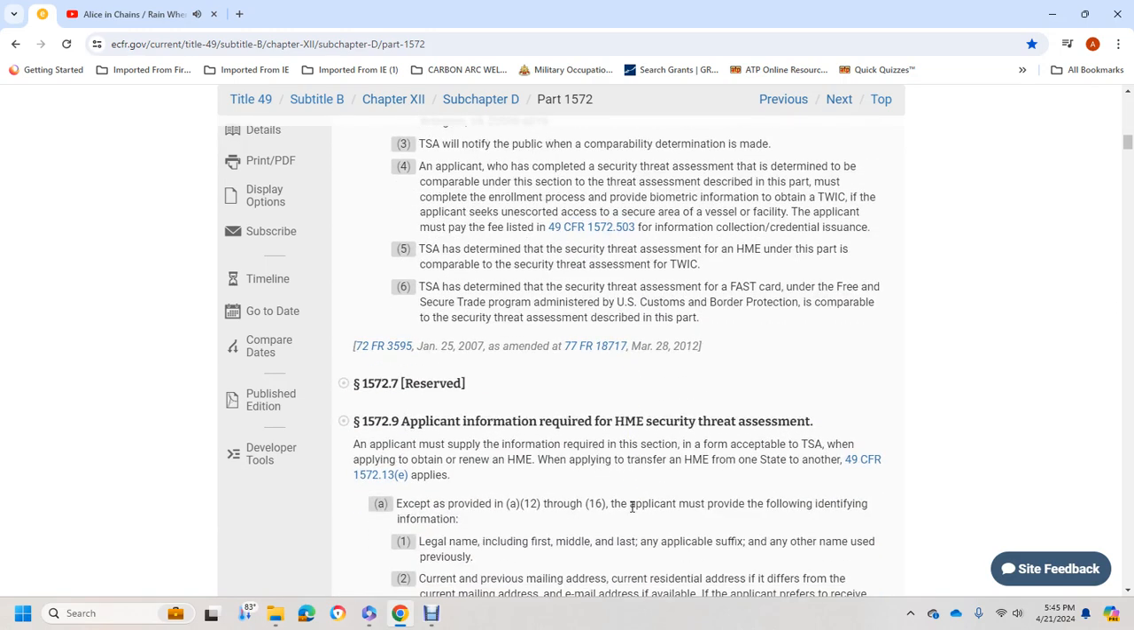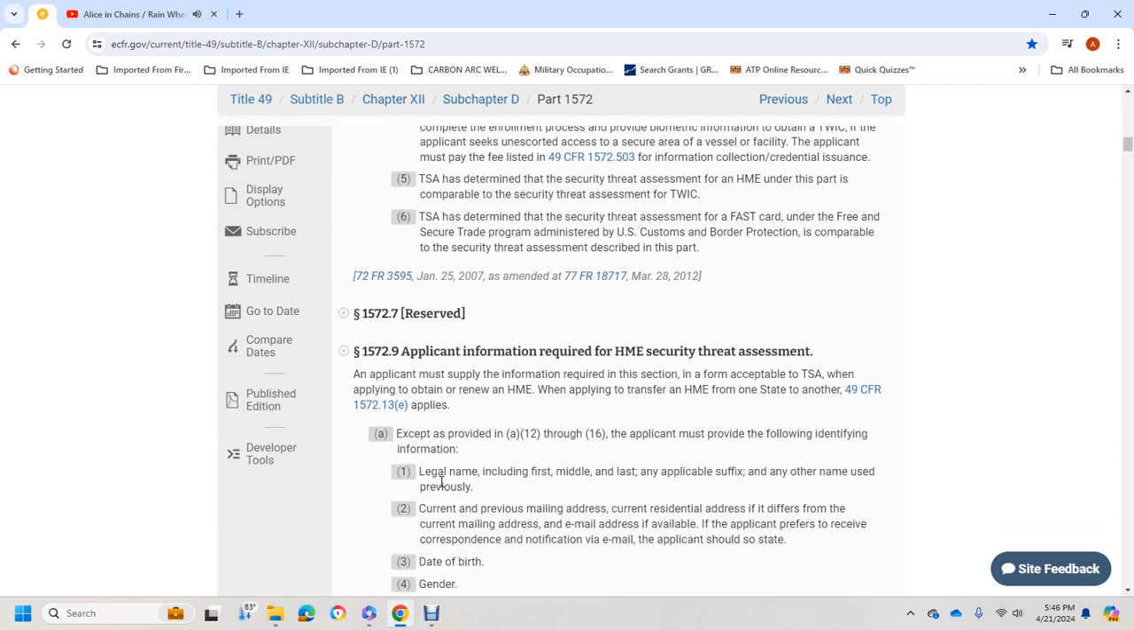1572.7 Reserved. 1572.9 Applicant information required for the hazardous materials endorsement security threat assessment. An applicant must provide the information required within this section in the form required by TSA when applying to obtain or renew the hazardous materials endorsement, or to transfer the hazardous materials endorsement from one state to another. Title 49 CFR 1572.13(e). The applicant must provide the following identifying information.